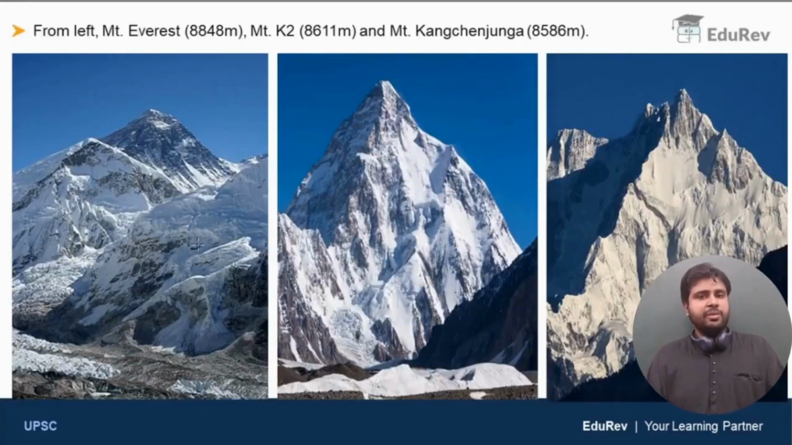You can see the images of the top 3 highest mountains in the world. Starting from the left, you have Mount Everest, whose elevation is 8,848 meters. Next, you have Mount K2, which is considered to be the toughest mountain to climb. It is around 8,611 meters. And next, you have Mount Kanchenjunga, which is around 8,586 meters high. So these are the top 3 highest mountains in the world, in the Himalayas. Clear, right?